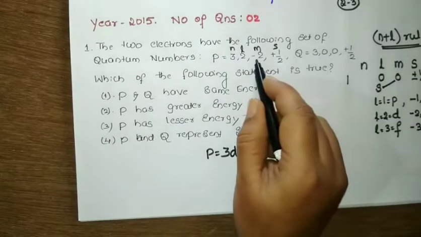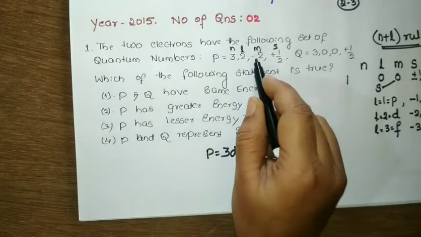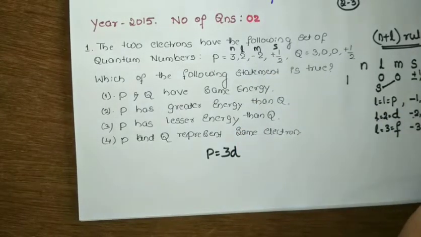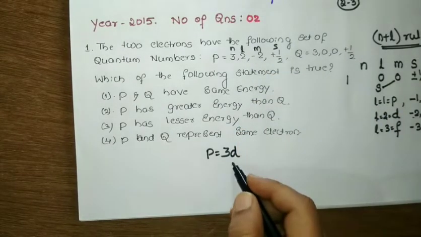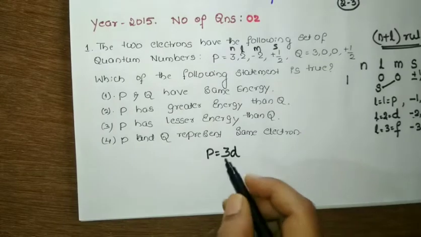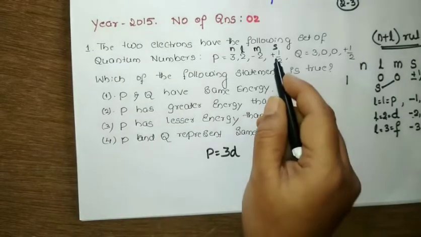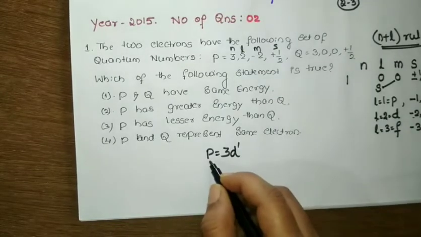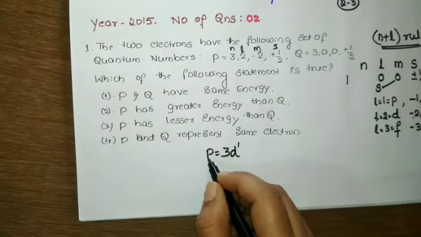And I have mentioned here m equal to -2. So -2 again comes here only, it's a d orbital. Any one suborbital you are going to get over here. +1/2 means there is the presence of 1 electron. So this is the p orbital, meaning the orbital for the p electron.